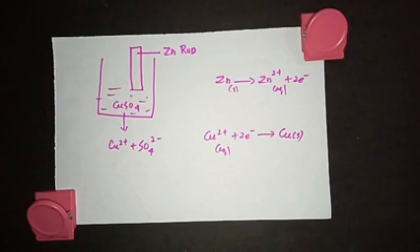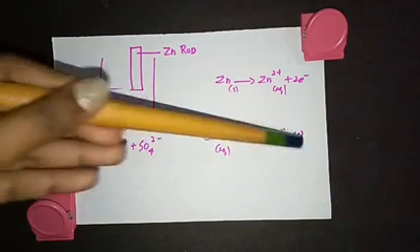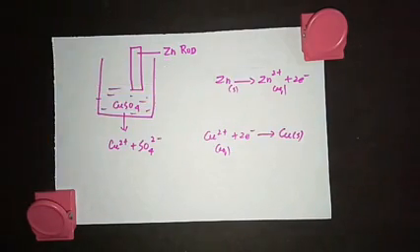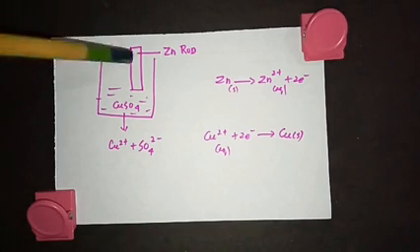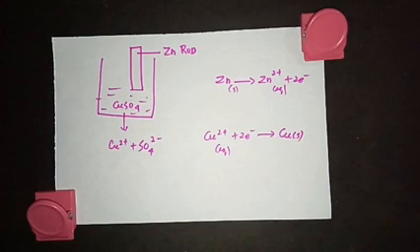That's why I told you to be very clear with the terms Cu2+ and Cu, Zn and Zn2+. Both are different. So this is what happens. I told you zinc can spontaneously lose electrons, so this redox reaction is happening spontaneously. There are other redox reactions which cannot happen spontaneously. We call those reactions non-spontaneous reactions.